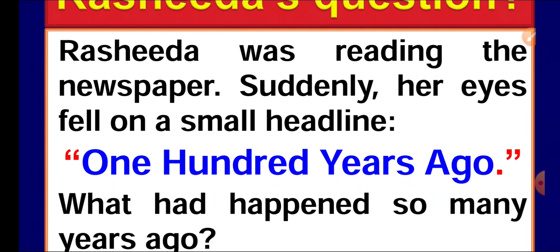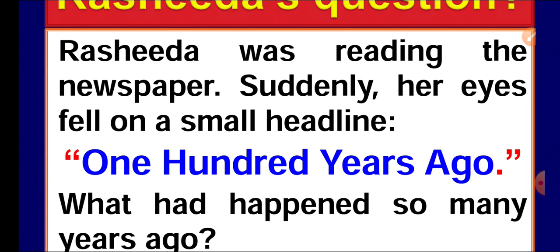So here this word how is related to history. Without how, what, where and when, we can't interpret events and incidents of the past. What happened 100 years ago?